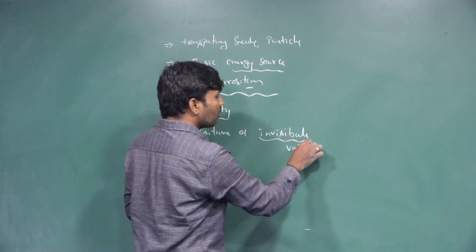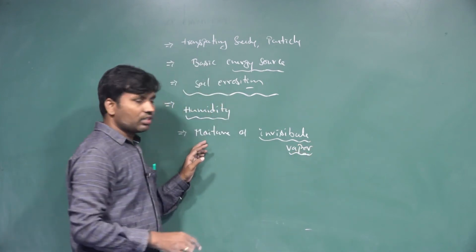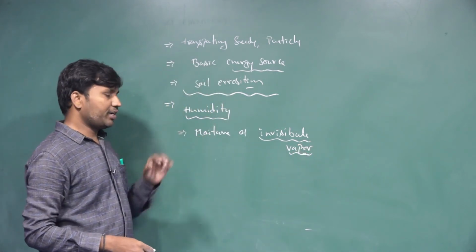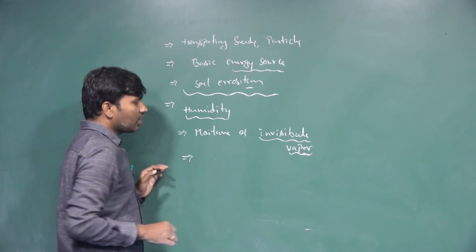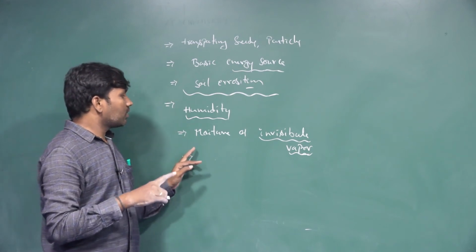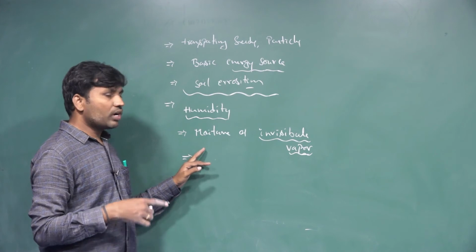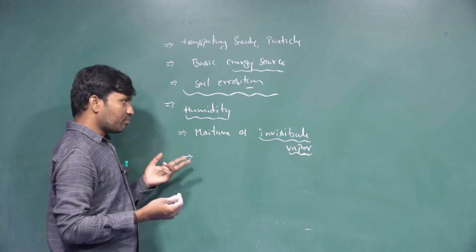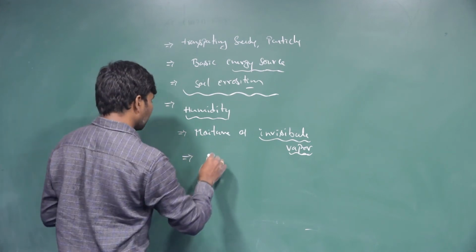That invisible water vapor moisture is called humidity. Humidity is identified or measured in two ways.